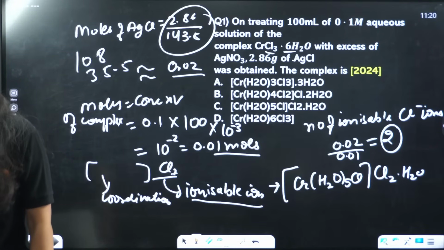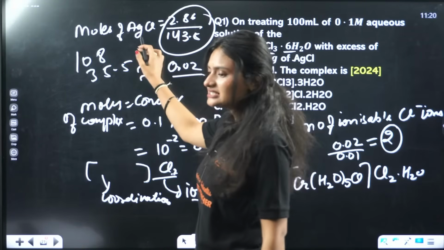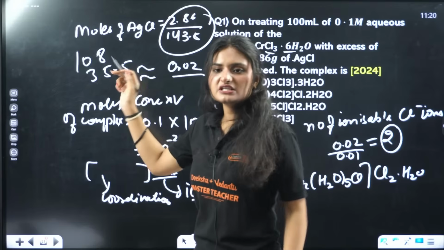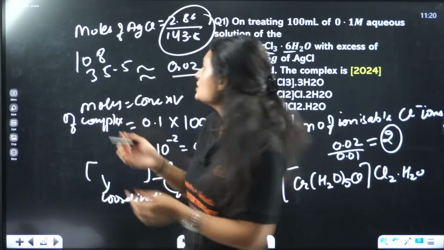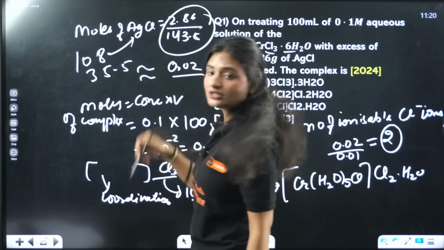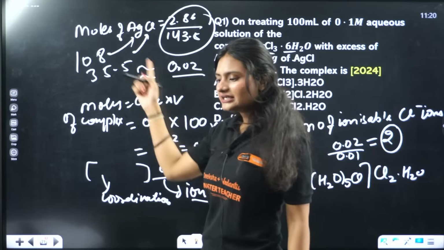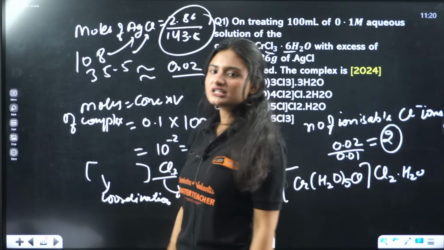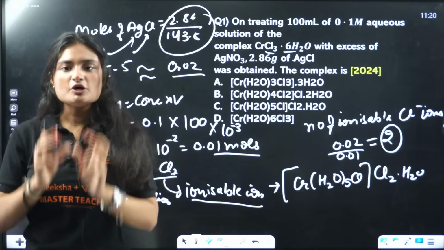How did it come, ma'am? Hina, that is the molecular mass of AgCl. AgCl's molecular mass is 143.5. Silver's atomic mass is 108 and chlorine is 35.5. I added those and the answer came out to be 143.5. Number of moles is given weight upon molecular weight, right?